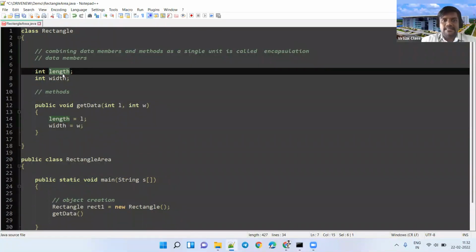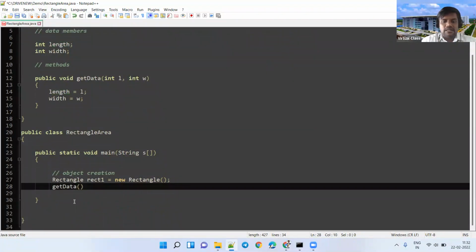So how are you accessing this length? Object name dot property name. Similarly, to call this method, you use object name dot method name. So object name here, rect1, dot method name. Is it okay now?